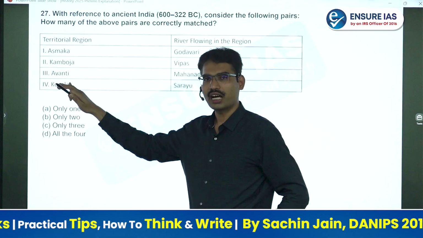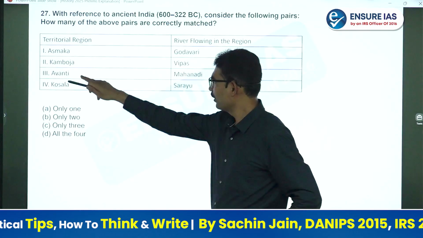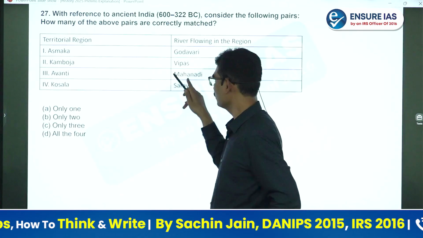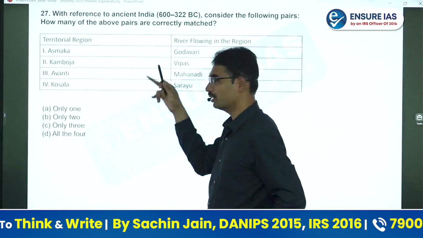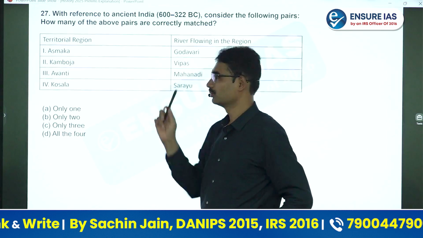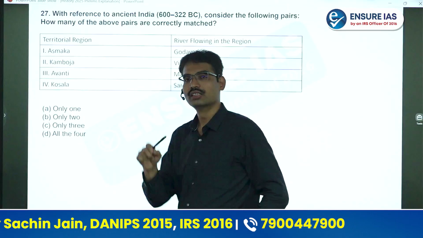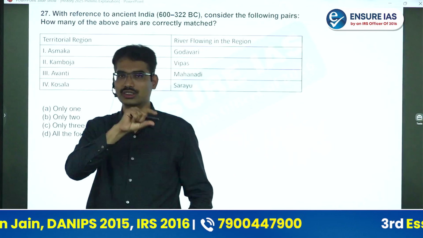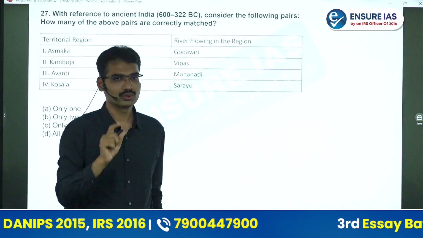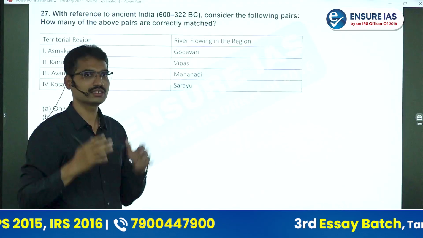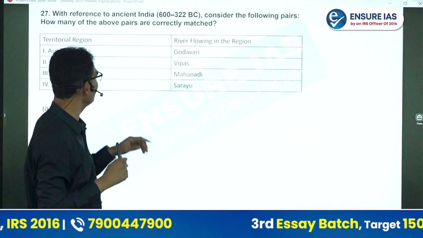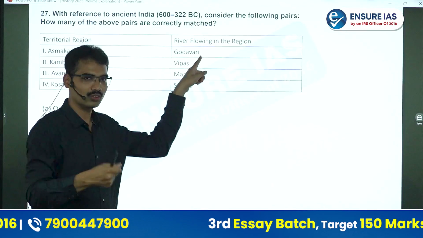Kosala means near Ayodhya. Avanti is in the middle Madhya Pradesh region. Kamboja is in the northwestern part, that is Afghanistan. Ashmaka is near Andhra, Maharashtra, Karnataka, that boundary. When you visualize the Mahajanapadas map, automatically you will come to know Ashmaka is near the Godavari Valley.